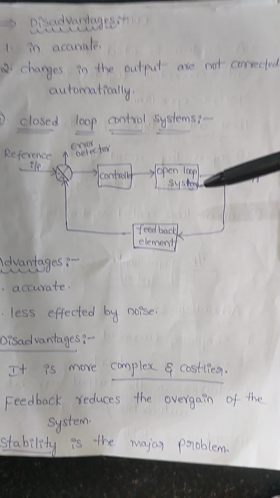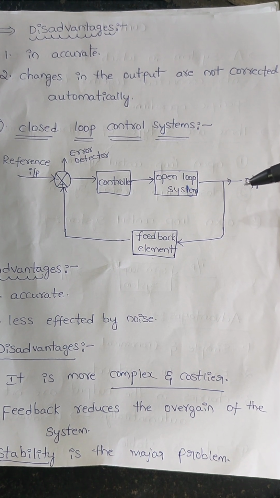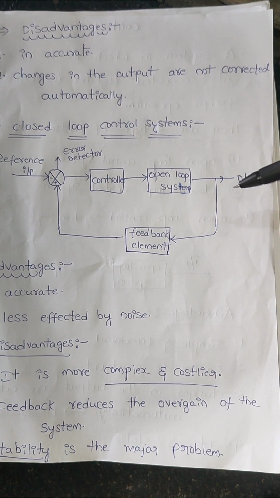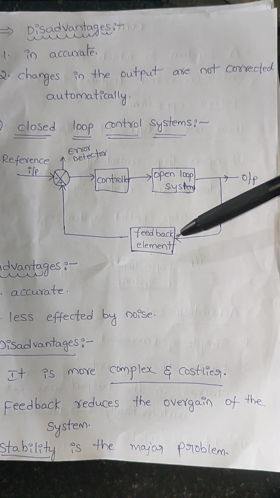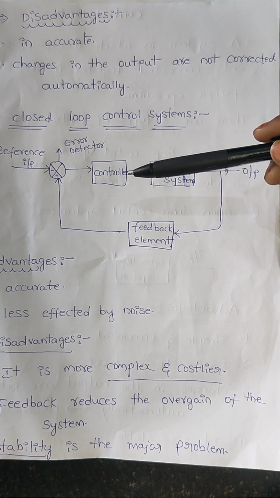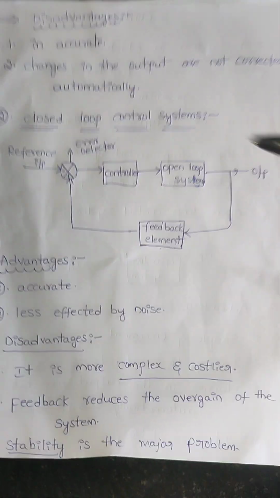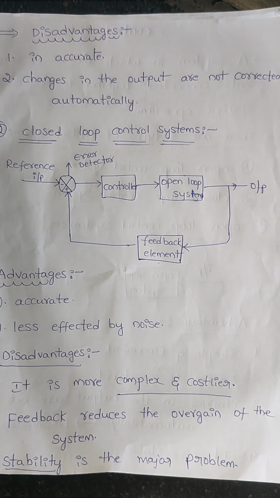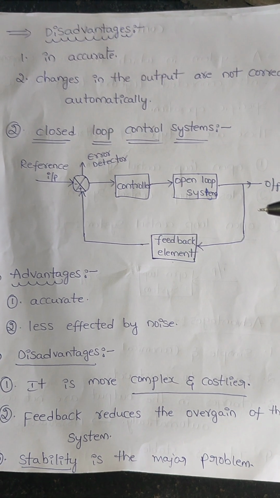The final output is given to the feedback element. The feedback element is again applied to the input of the error detector. So that is the brief introduction of closed loop control systems.